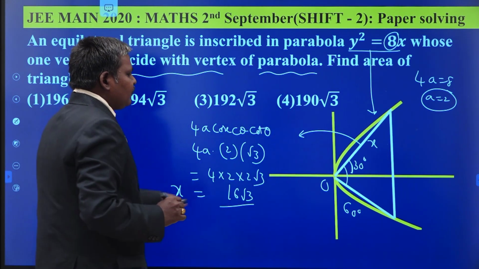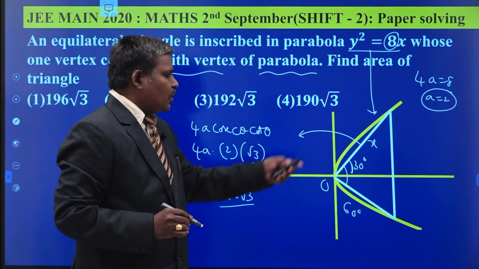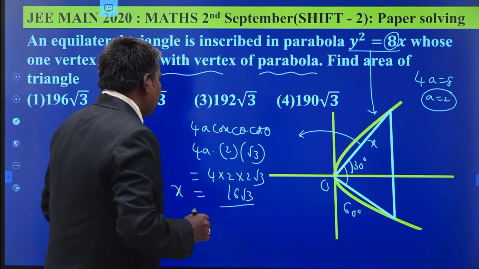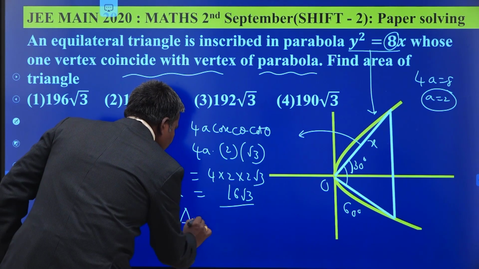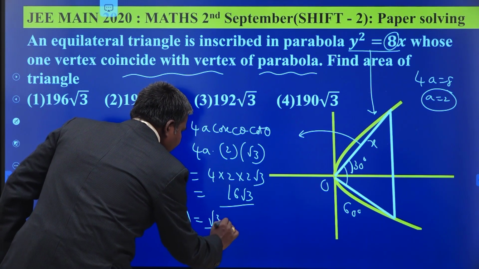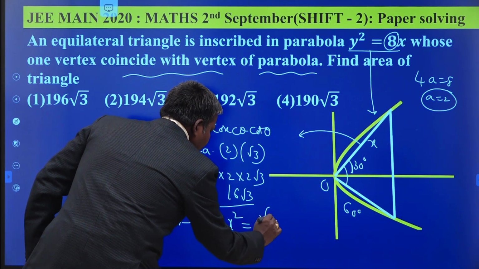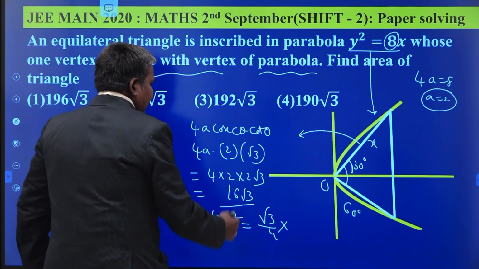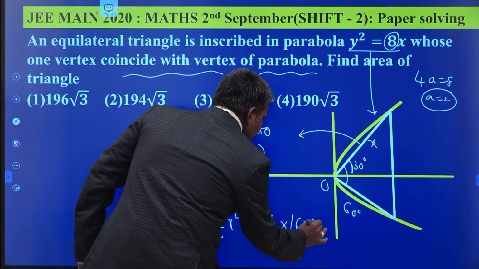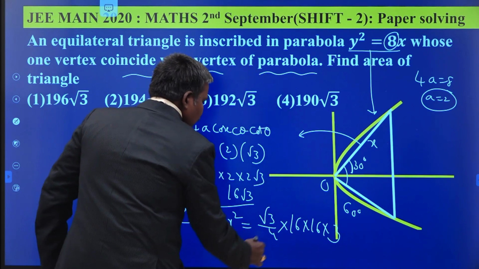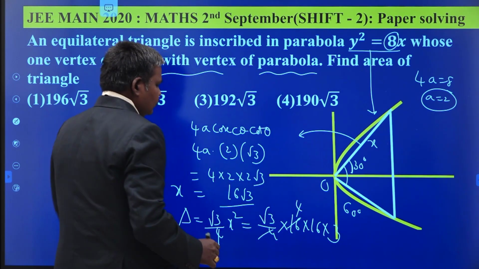So we obtain the length of the side of the equilateral triangle. Can you write the area of the triangle or not? So area is equal to root 3 by 4 x square. Root 3 by 4 times x square means 16 into 16 into 3. So 4 4s are there.